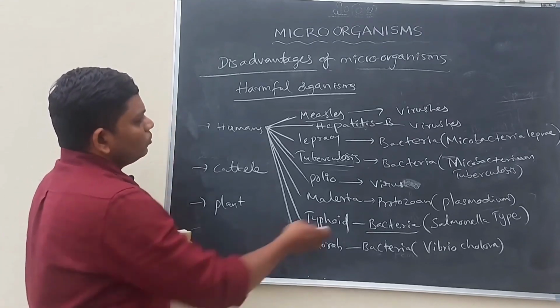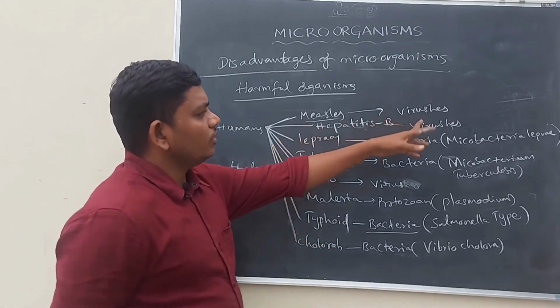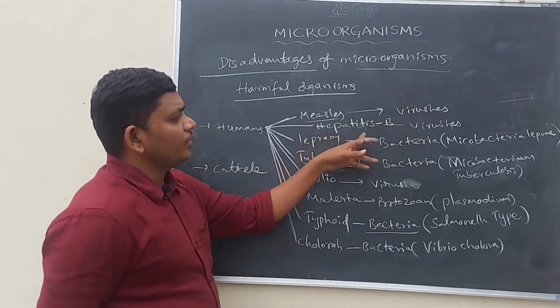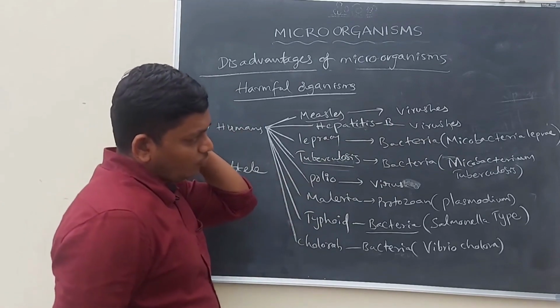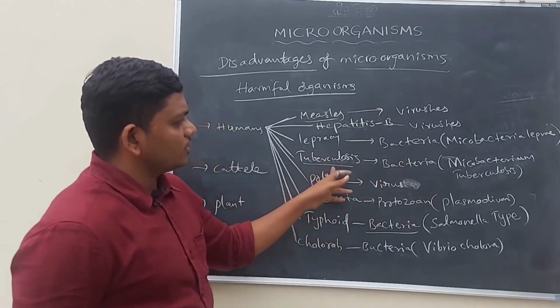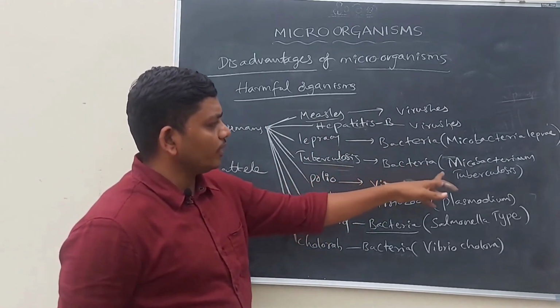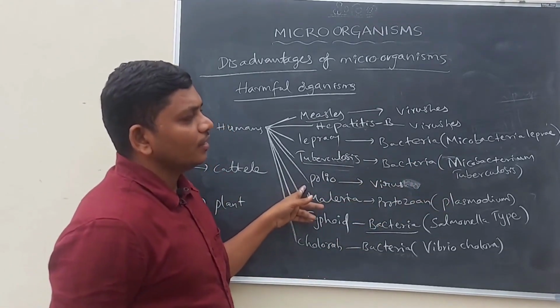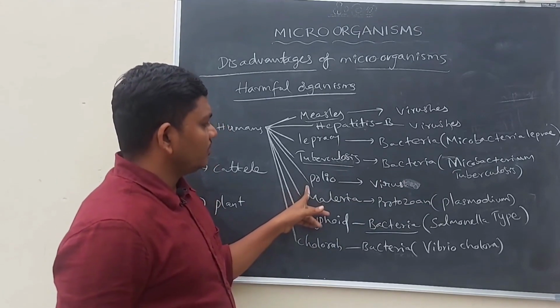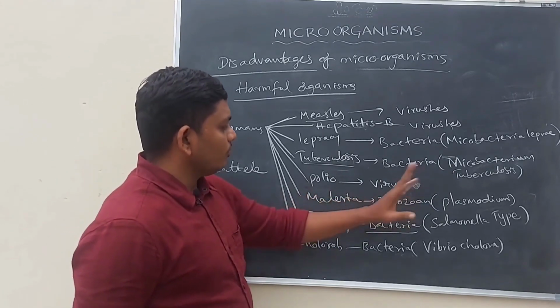So here, measles is caused by viruses, hepatitis B is also caused by viruses, leprosy by the bacteria Mycobacterium leprae, and tuberculosis also by bacteria, Mycobacterium tuberculosis. Polio appears in childhood, in children, and is also caused by viruses.